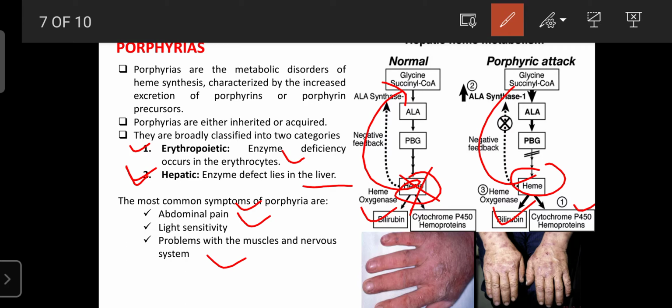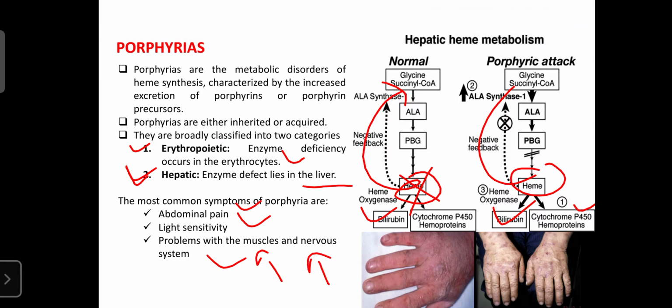Bilirubin and heme also accumulate in the skin. Due to that, the person suffers from light sensitivity, urticaria, dermatitis and skin reactions. Simply, that is known as light sensitivity. They also have problems with the muscles as well as the nervous system. So these are the main signs and symptoms of porphyria.